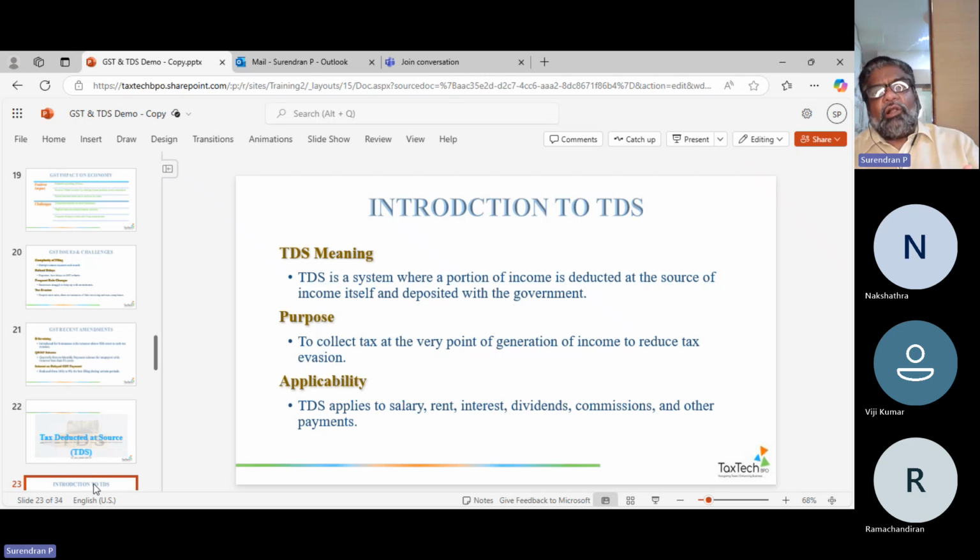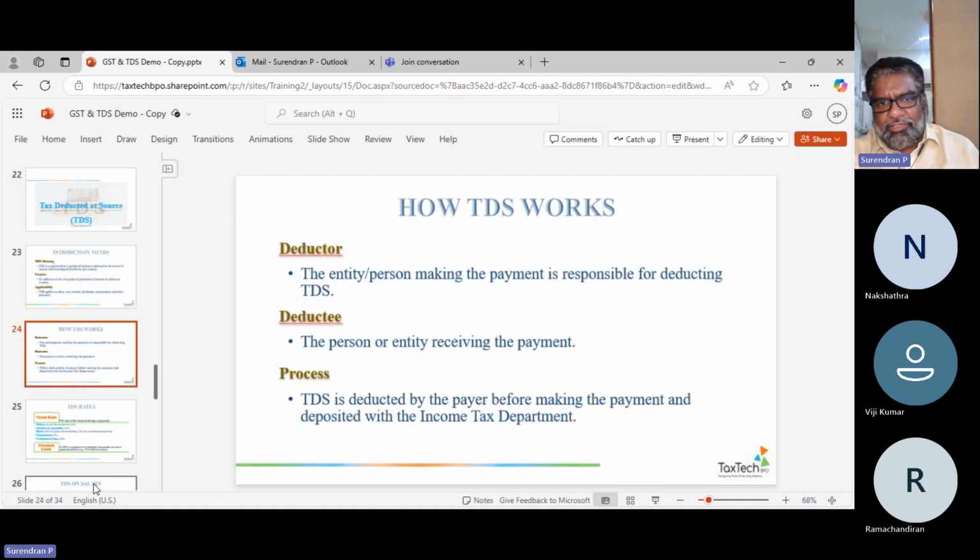Then you will add on all the exemptions: insurance, your children's education, elderly care, your medical bills. All these areas you can claim. Or if you're using a credit card abroad and paying 20% as TCS, can you claim it back? These are the areas that you will come to understand in taxation, right? So that's some of how it works.